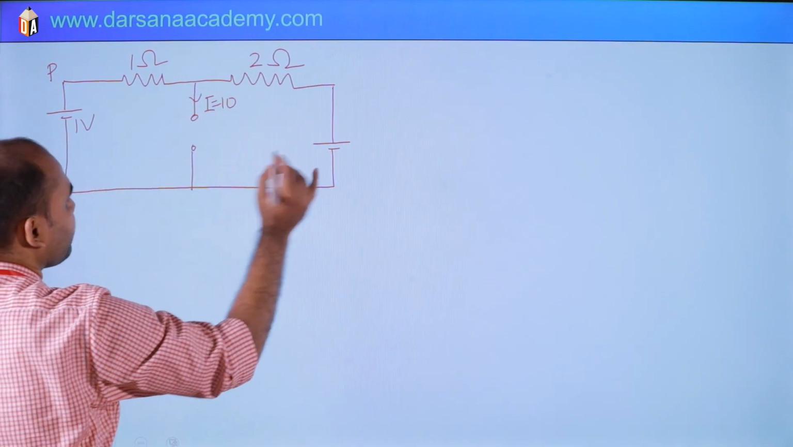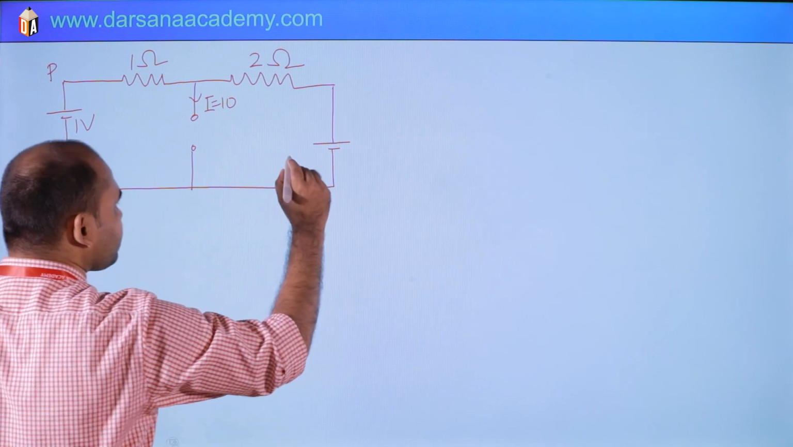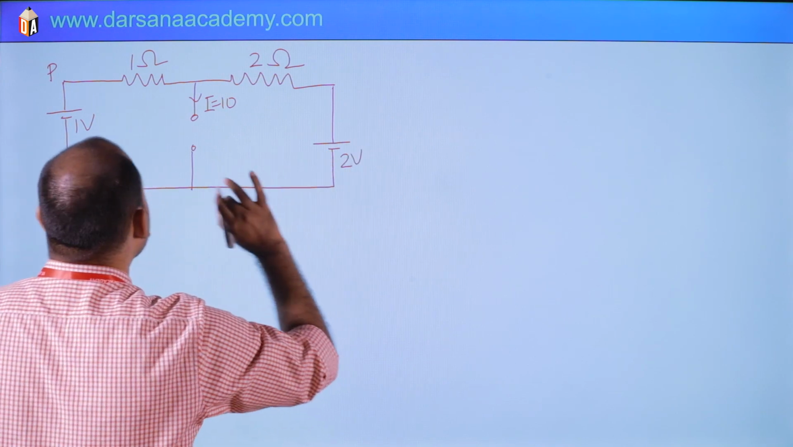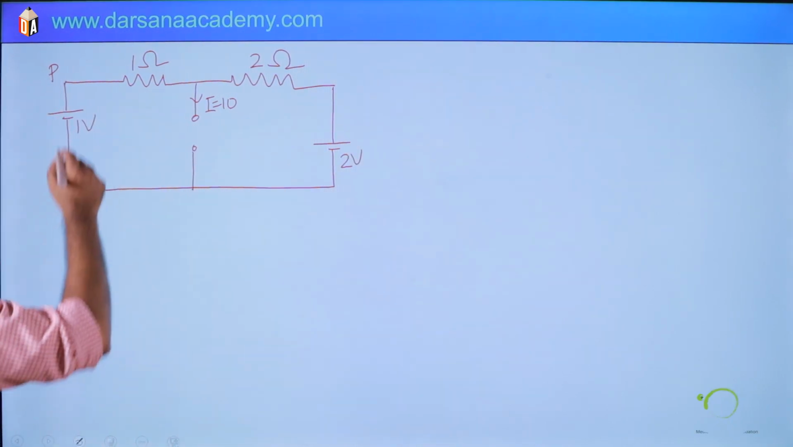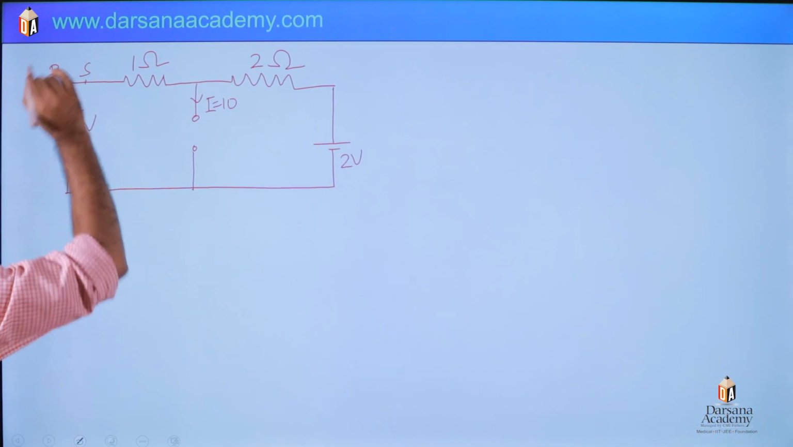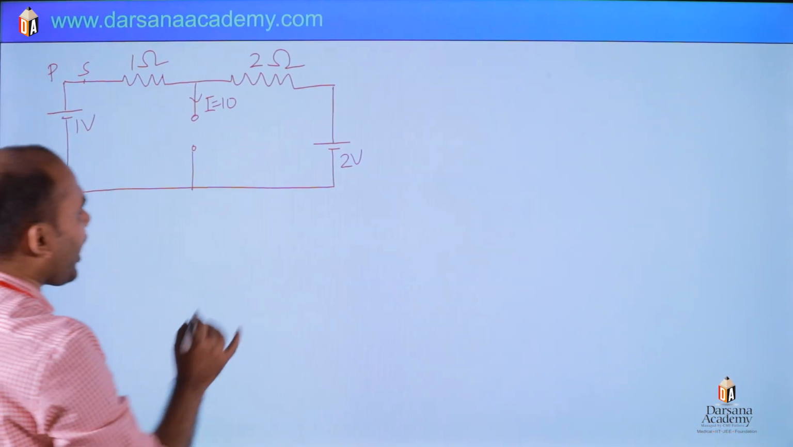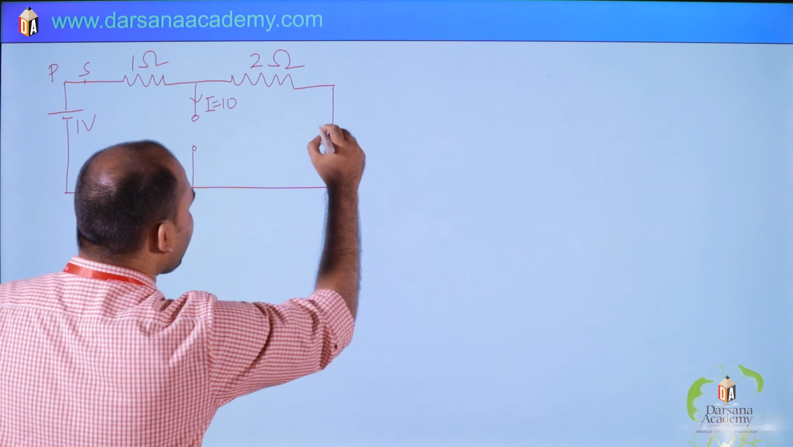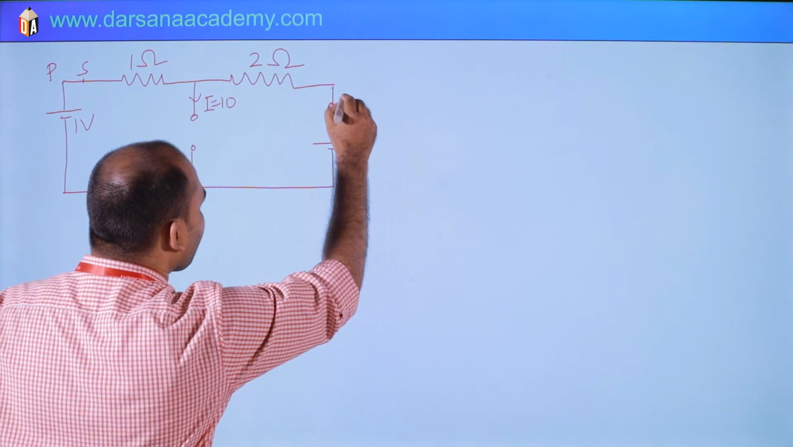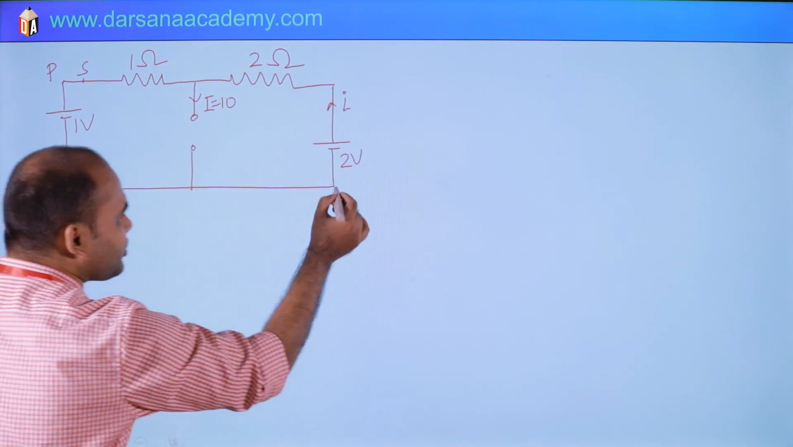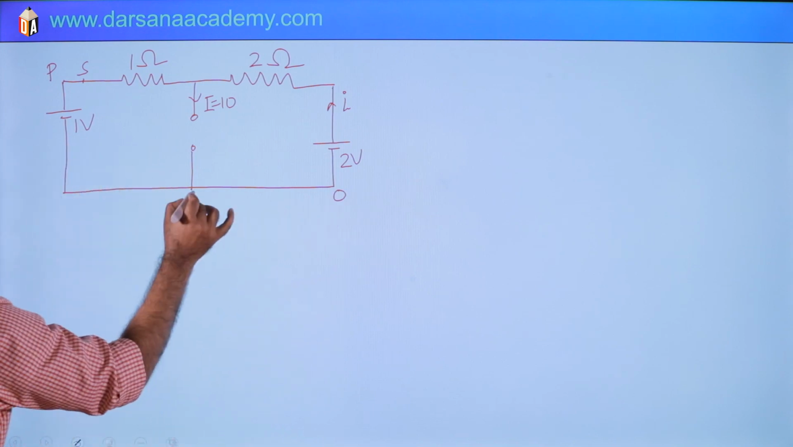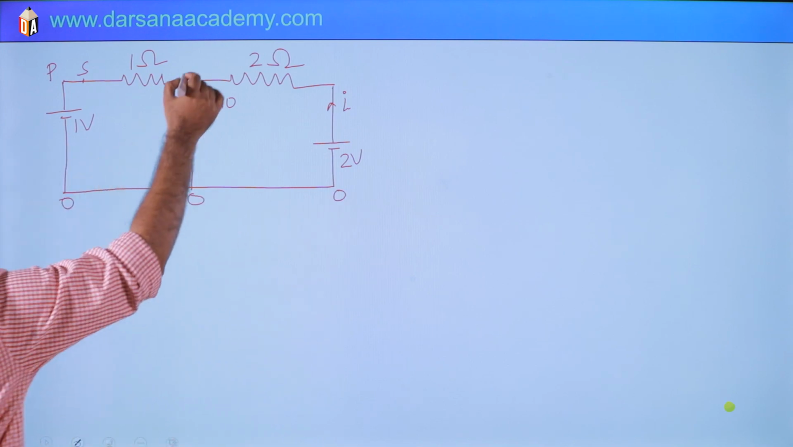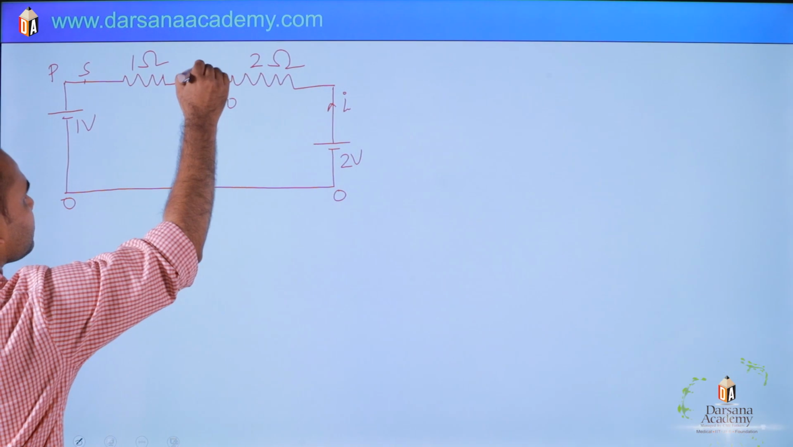So what is the simple circuit? This is 2 volt. First case, when S is connected to P. Okay, then what to do? We have to find the current. Let us suppose the current flowing is I. This is 0, so this will be 0. This is 0. This point, let us suppose, is A.